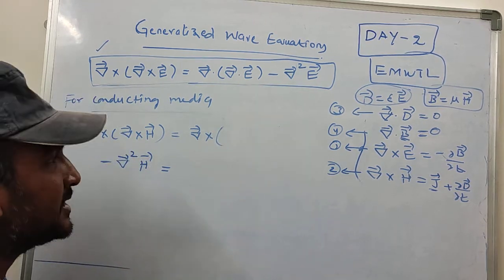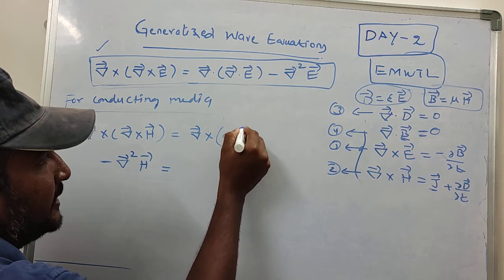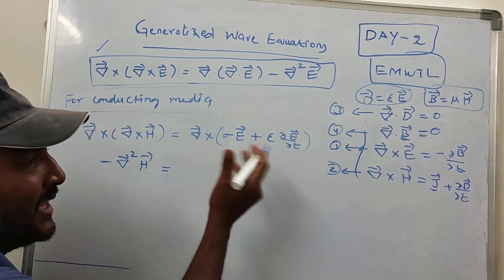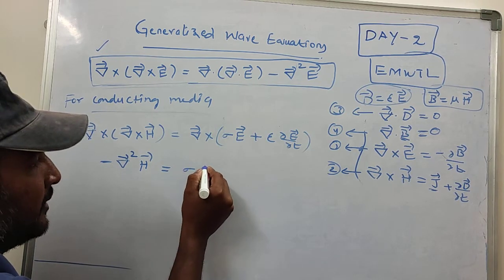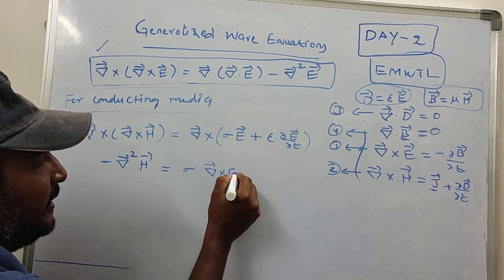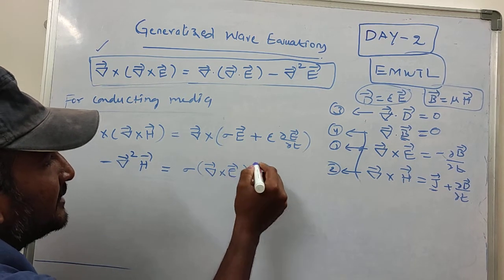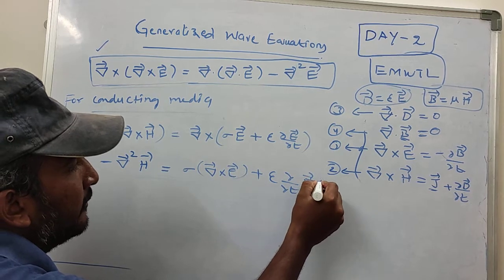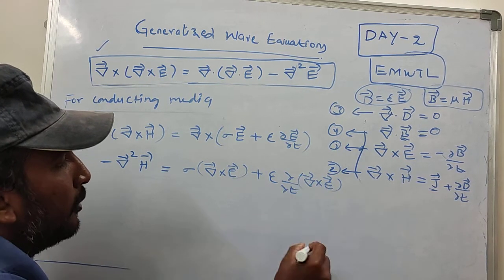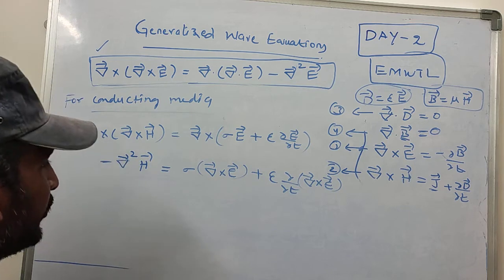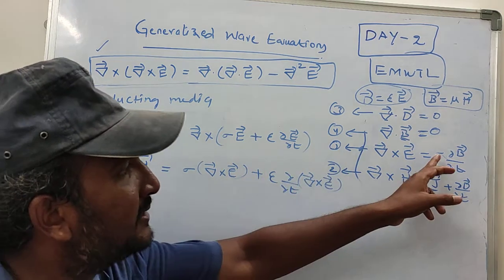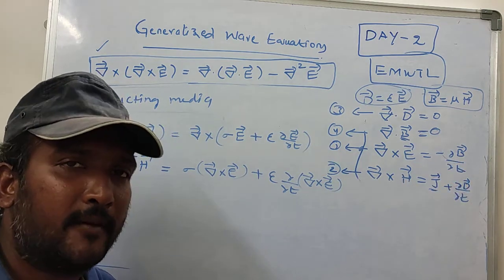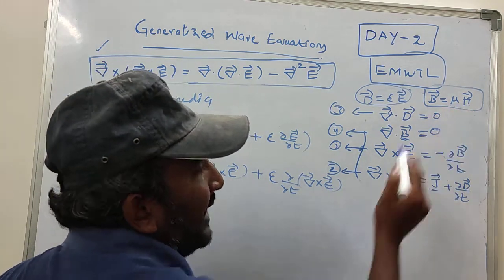I am going to replace these terms. If you observe that, sigma times E plus epsilon ∂E/∂t. Now I am taking the curl inside. Now if you observe that, sigma curl of E plus epsilon ∂/∂t curl of E. Okay. Now further, if you observe that, curl of E can be written as minus ∂B/∂t. Now magnetic flux density can be written as mu times magnetic field intensity.